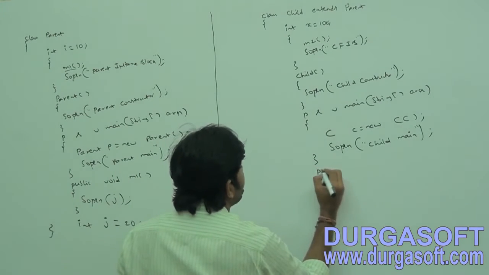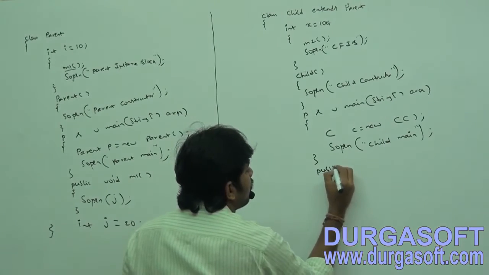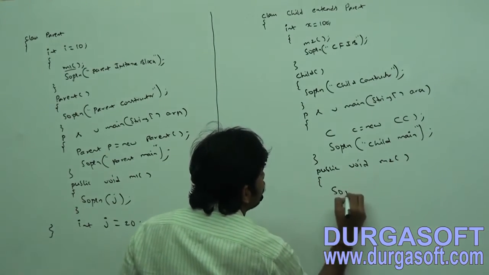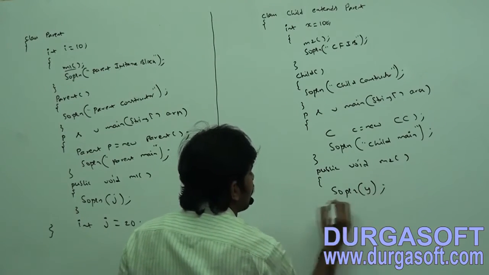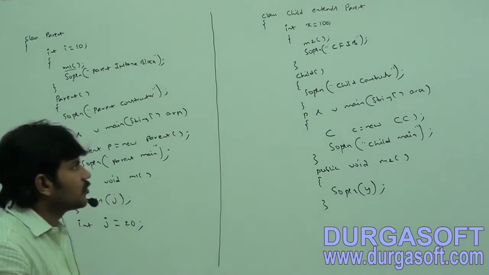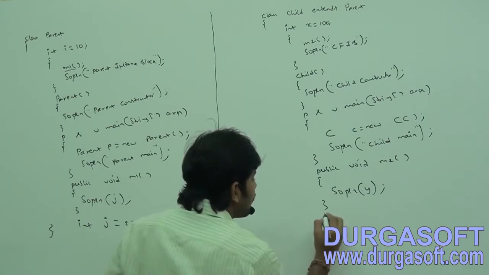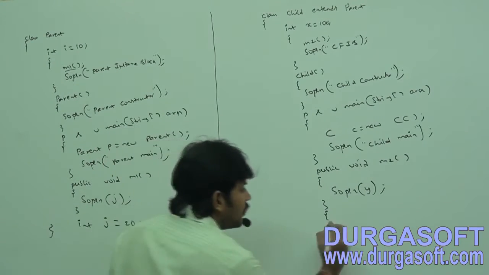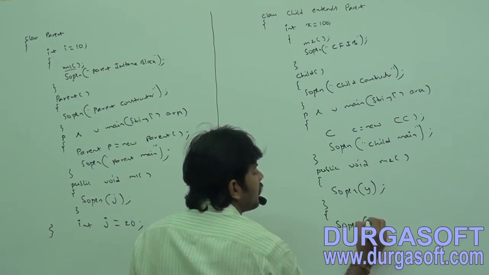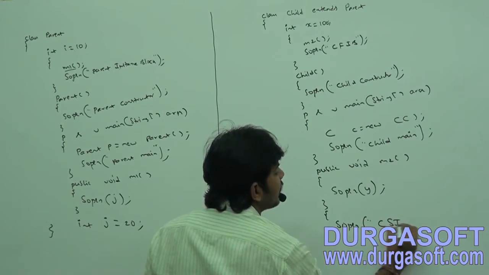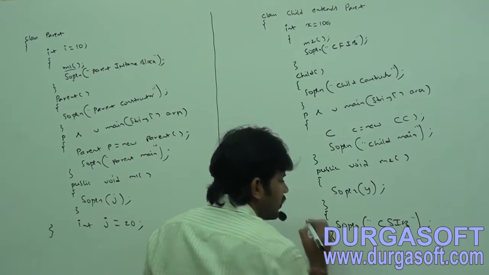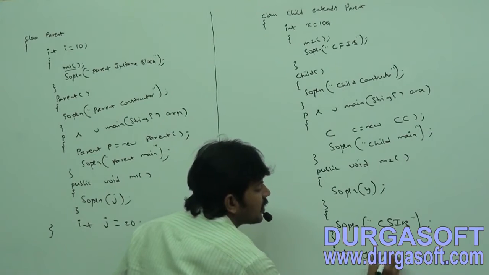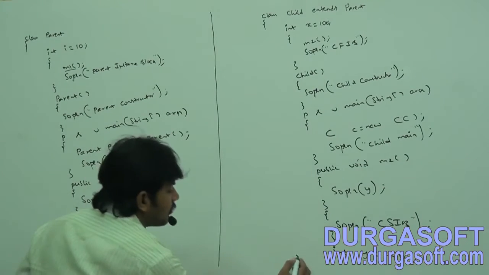Next, public void m2 method, within that System.out.println of y. Then I'm taking a second instance block with curly brace open, System.out.println child second instance block, and then int y = 200.